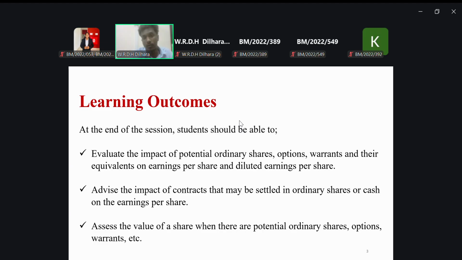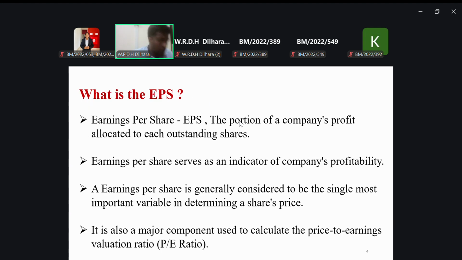In that case, we assume that the options, the ordinary shares and warrants are convertible. We assume that in calculating the earning per share. I said that there are two types of earning per share. When we calculate the diluted earning per share, we assume that the options, warrants and contracts are realizable. That's the assumption. So in this session, you're going to learn about these kinds of things as well. So let's move on to what earning per share is.